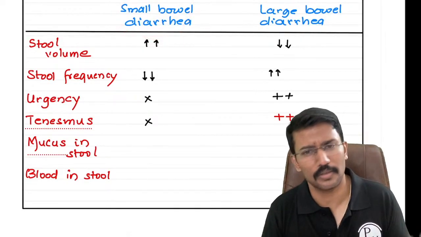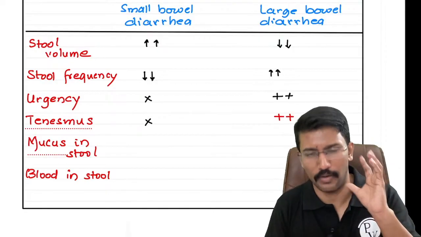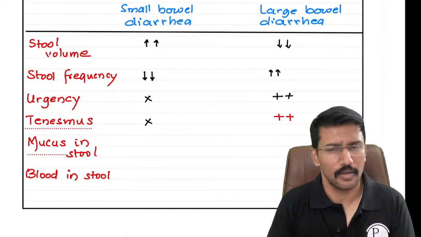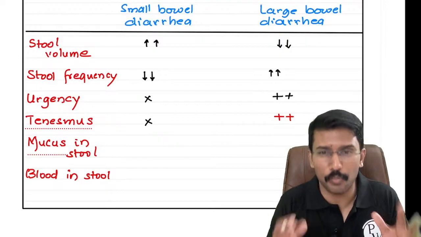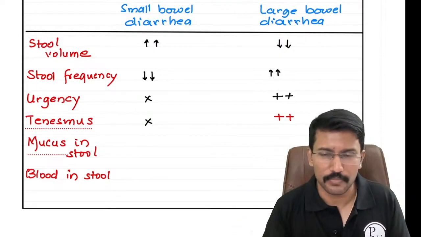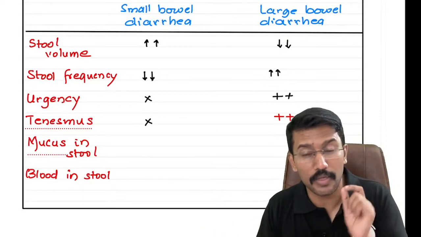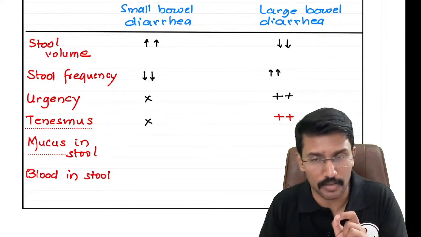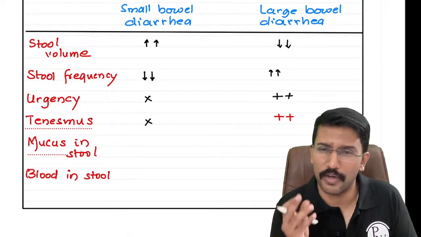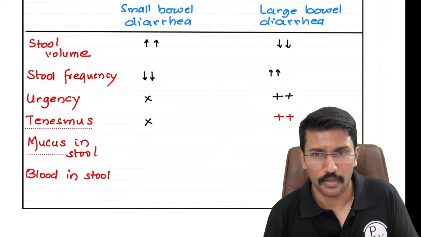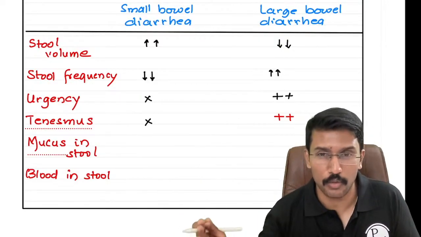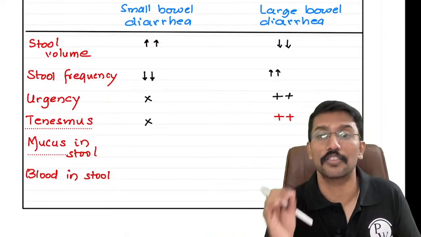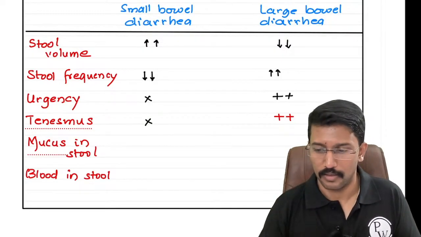Most of the E. coli patients will have frequent loose stools, large volume, but no major struggle to pass the stool. As soon as they sit in the bathroom, it is done. But amoebiasis predominantly affects the large bowel. So when you have amoebiasis, you will have frequent small quantity stools. You need to go regularly, frequently to the bathroom, and every time you go, there is a struggle and there is a pain.